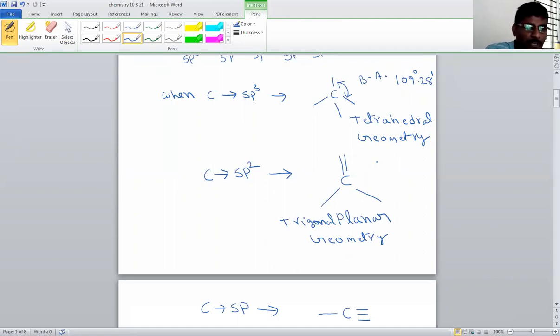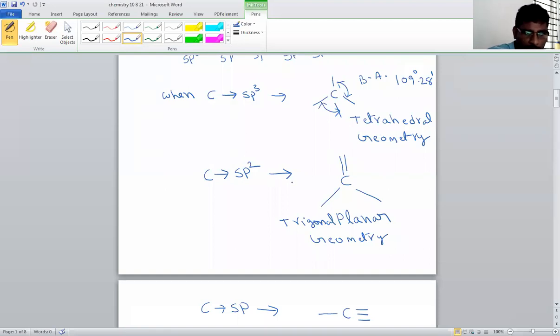Similarly, what is actually bond angle? That you will learn completely in chemical bonding. Don't worry. Just for example, I am giving here that the tetrahedral bond angle will be 109°28'. Not only between these two, between these two also the bond angle is 109°28'. Between these two also. So all tetrahedral compounds contain a 109 degrees 28 minutes bond angle.